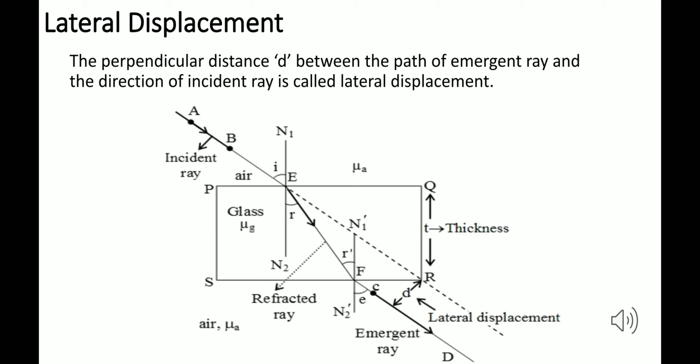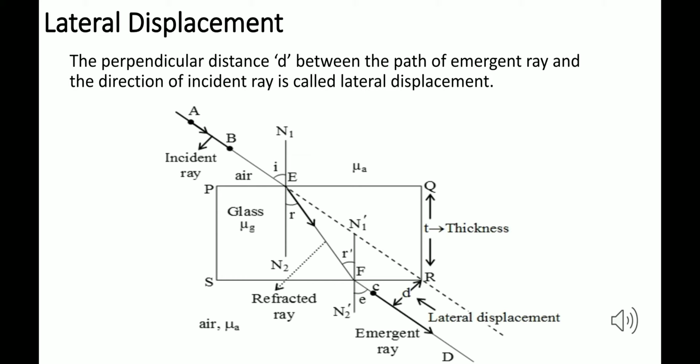So as you can see, the ray of light is entering the glass and then it is coming out from the glass. So that is the emergent ray. And when the incident ray has been traced back with the dotted line, the distance d, that is the perpendicular distance between the emergent ray and the ray which has been traced back as the incident ray, the perpendicular distance between these two rays is d, and this is known as lateral displacement or the lateral shift.